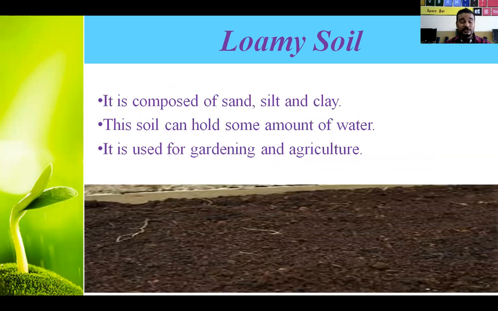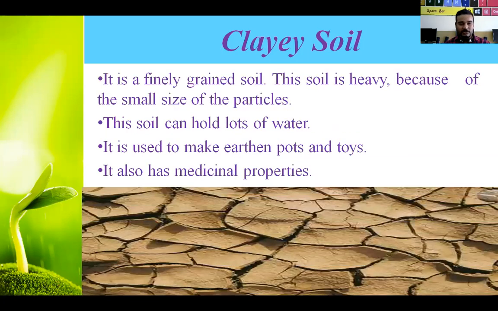And where is it used? It is used for gardening and agriculture. Agriculture means our farms. So you might have seen this black color soil in your farms. So what are the components of loamy soil? Sand, silt, and clay.